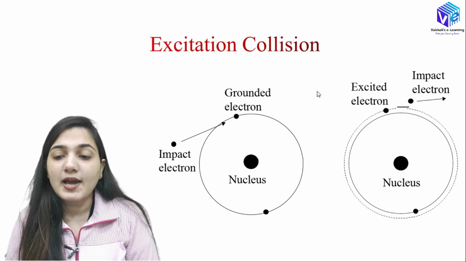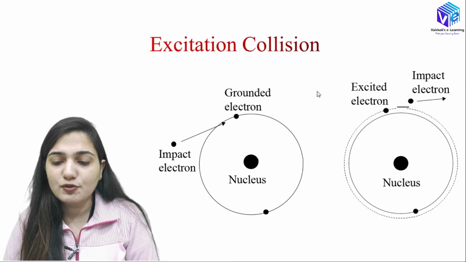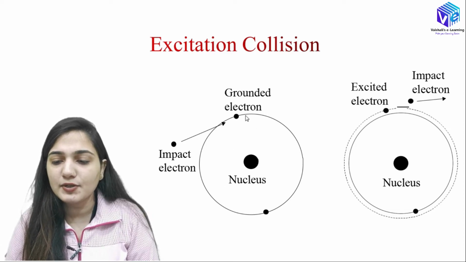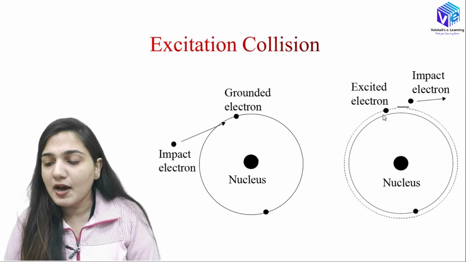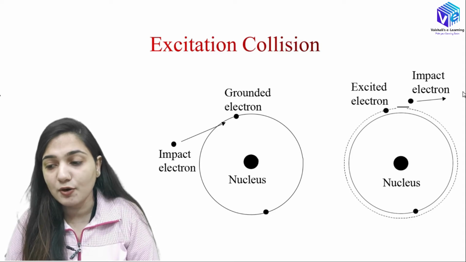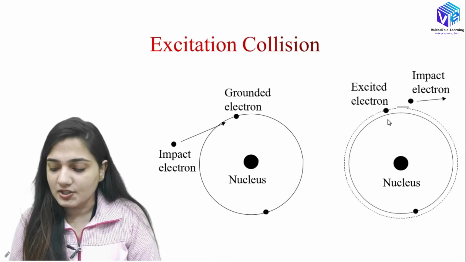Now coming to the excitation collision. You can see this is our impact electron, this is our nucleus, and this is our grounded electron present in the main, ground energy level. Now this impact electron will collide with the grounded electron, and what happens? The grounded electron goes to the higher energy state and the impact electron moves out. This is the excitation.